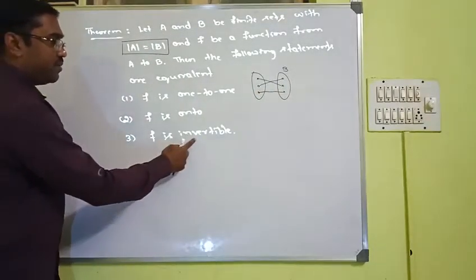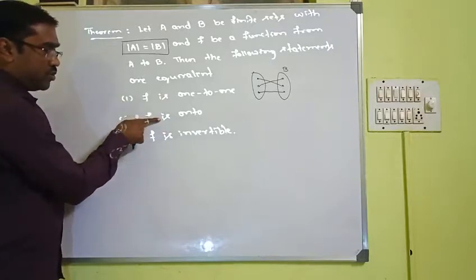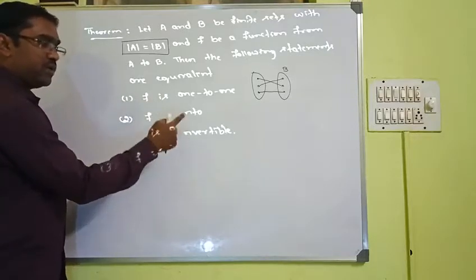And f is invertible. That means whenever it is 1 to 1, it is onto. 1 to 1 and onto means invertible function.